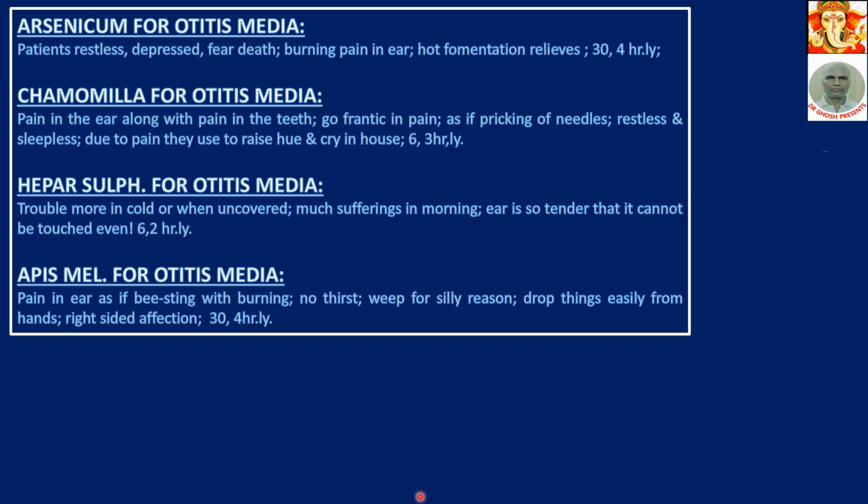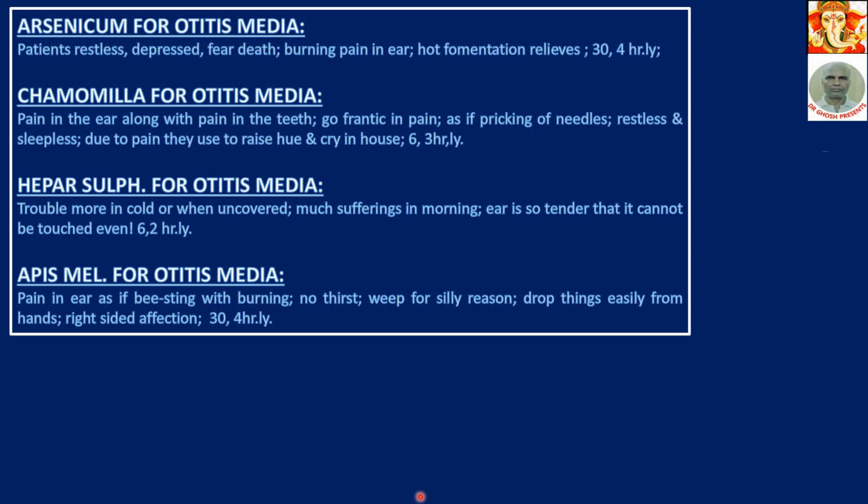Hepar sulph for otitis media. Trouble more in cold or when uncovered. Much suffering in the morning. The ear is so tender that it cannot be touched even. Give Hepar sulph 6 2 hourly. This hypersensitivity of Hepar sulph is always there. So, pain that cannot be touched.